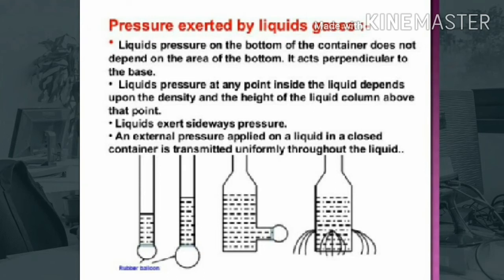Pressure exerted by gases. Substances such as hydrogen, helium, oxygen, nitrogen, and carbon dioxide are gases. All the gases exert pressure on the walls of their container. Though pressure is exerted by all the gases, air is the most common gas. Air pressure arises due to the constant collisions of the tiny molecules of the gases present in air with the walls of the container in which it is enclosed.